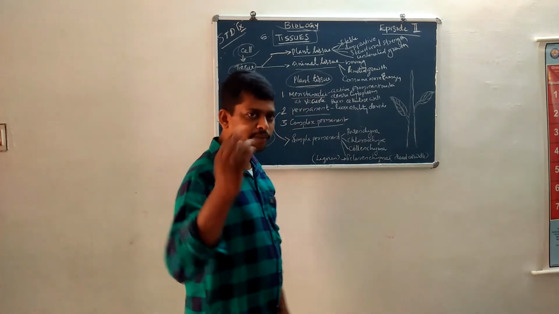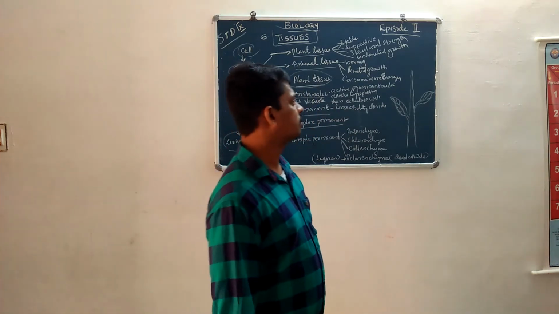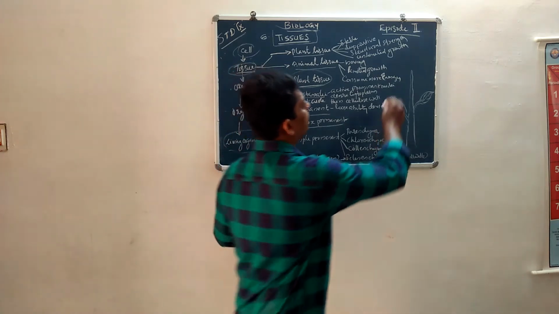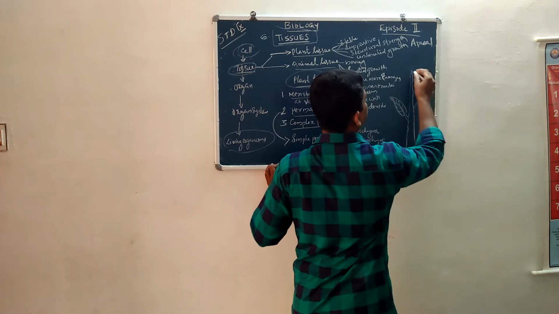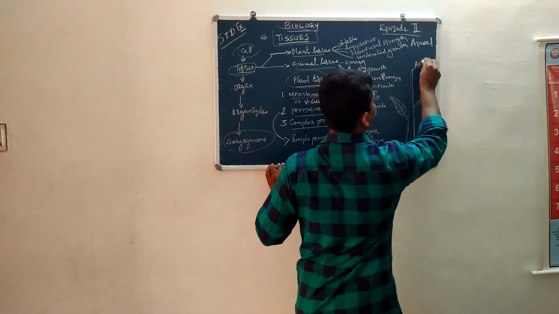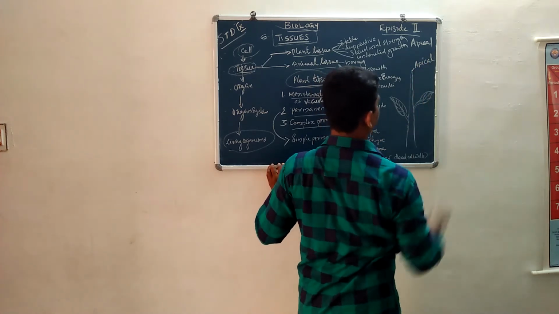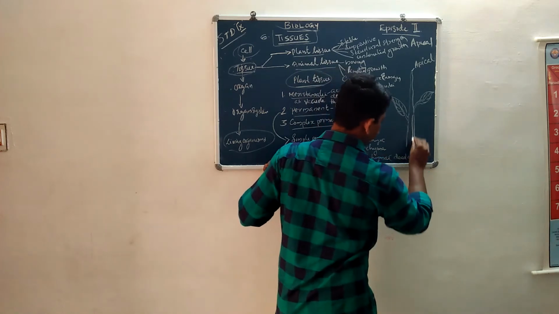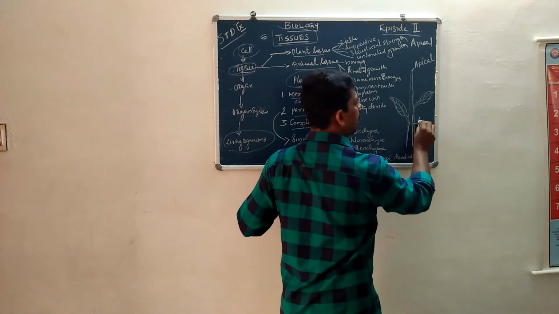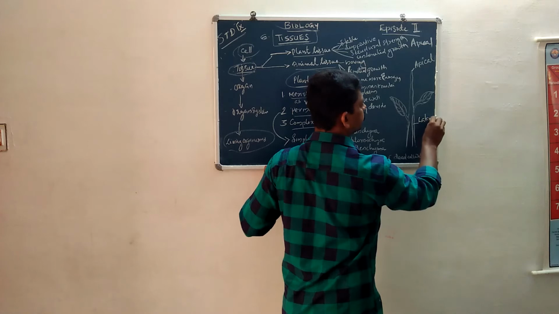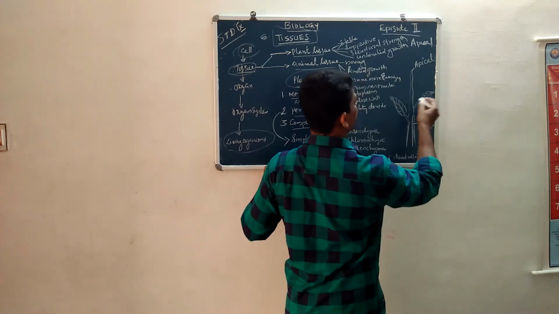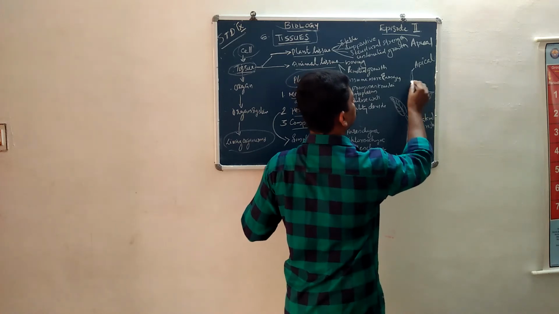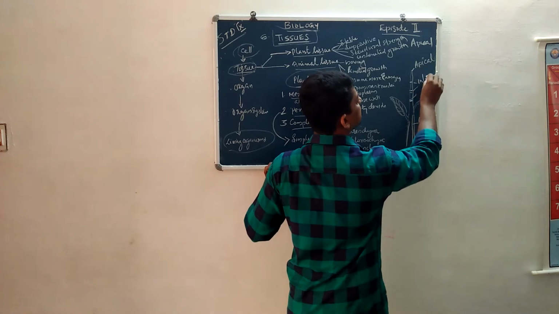There are three types of meristematic tissues in the plant. These are apical meristem, this is apical. This side, that is lateral meristem. This is intercalary meristem.